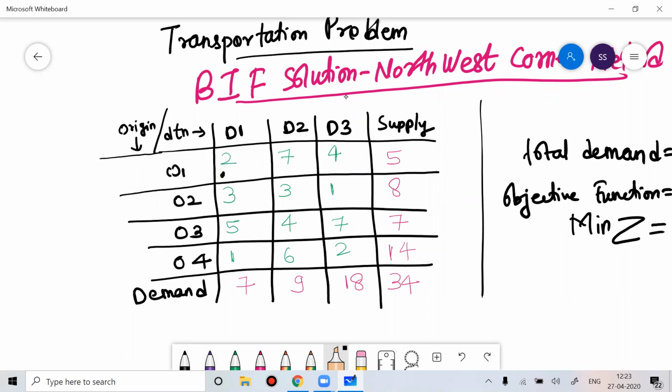Now if you see this cell, the total supply is 5 and the total demand is 7. So how much supply can you do? You can do a total supply of 5. If you do a total supply of 5, then you cannot supply anything to the other cells in that row. And out of the 7 unit demand, 5 units are given to A11. Now the demand left is only 2 units.